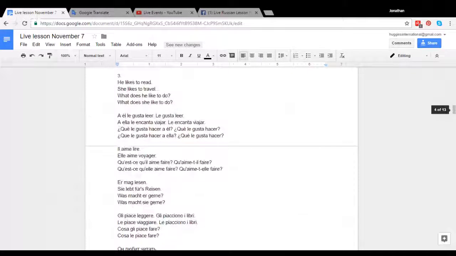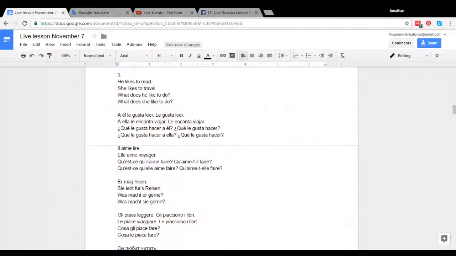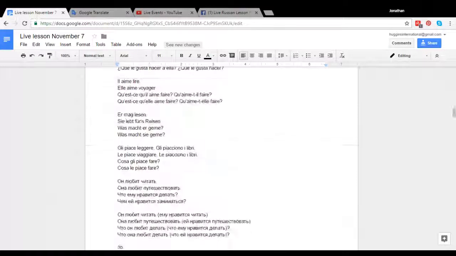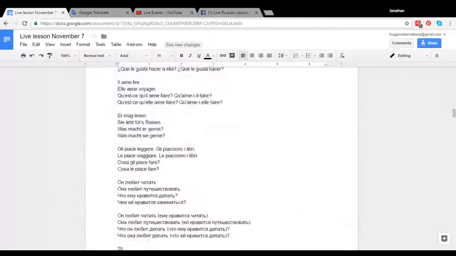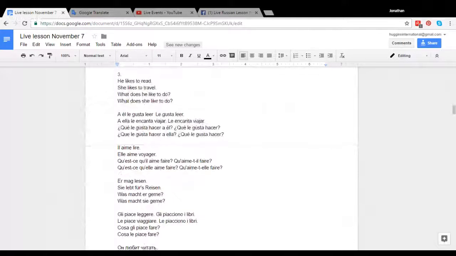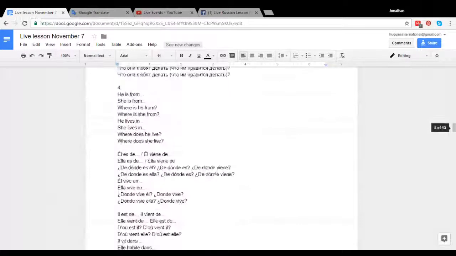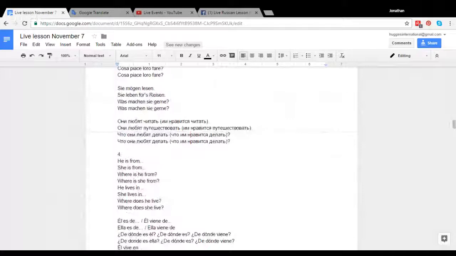Let's move on to a couple of phrases to talk about what they like to do or not. So, if they like to read, travel, and asking what do they like to do. We saw that there was a change for he, she in the singular, but in the plural, I think these stay the same. So if you can read these for us.